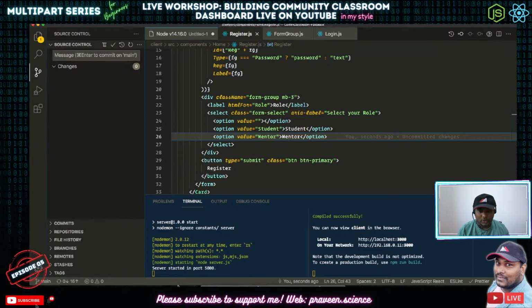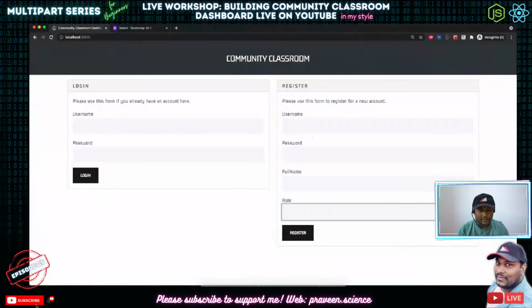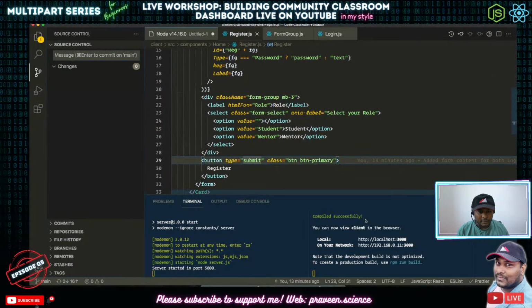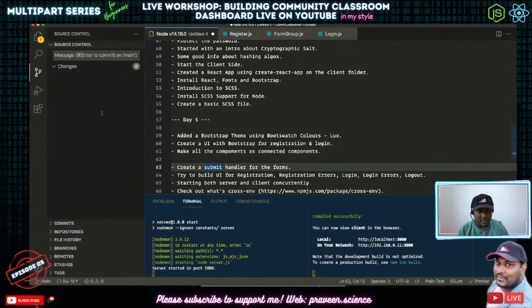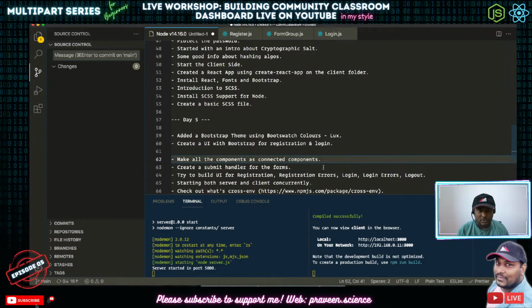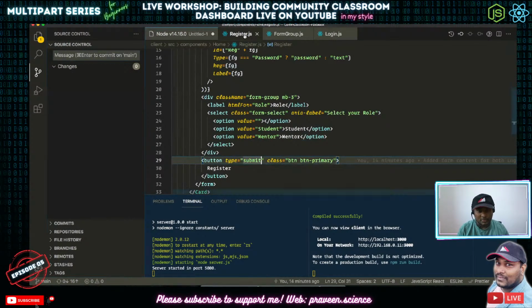Cool. So let's go ahead. So now we have got these two pages. The next thing that we need to do is make them into connected components. So create a submit handler for the forms, and we need to make them connected components first. So how are we going to make them a connected component?